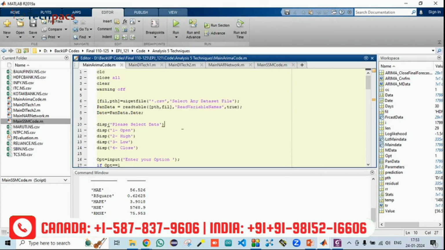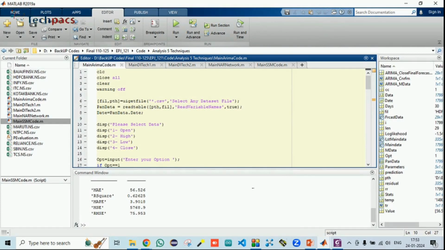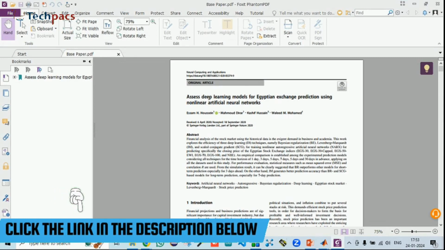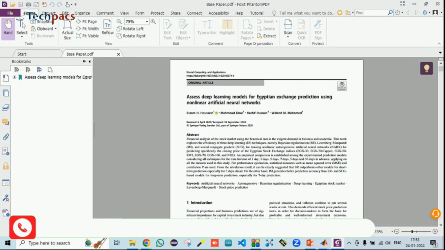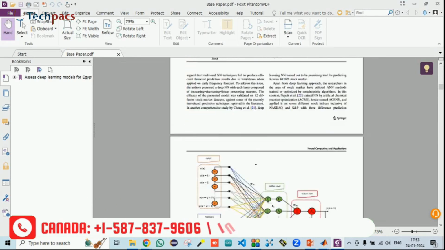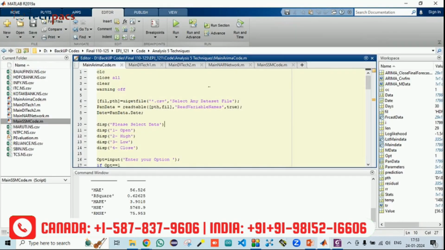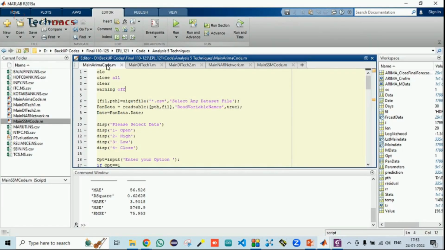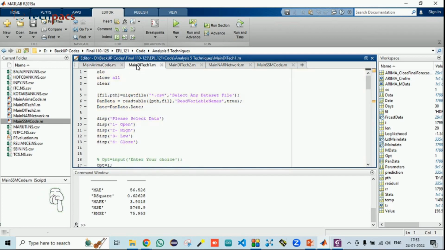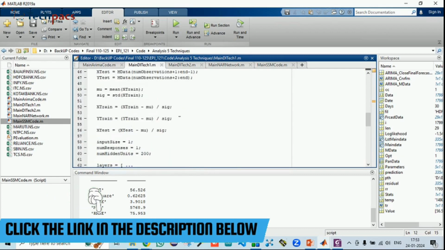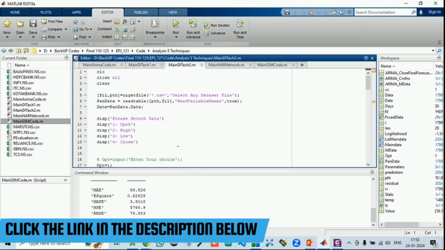So let's see what exactly we have done. Initially we are following this base paper in which they were working on deep learning models, assessing the deep learning models for the Egyptian exchange prediction, but we have done it for the Indian market, where we have evaluated the regression model as well as the deep learning model, and finally after the analysis, whatever technique was best, we have improved that. The models that we have used are the ARIMA model, then the LSTM model in which the network has been implemented, and the BiLSTM, which is an RNN model.